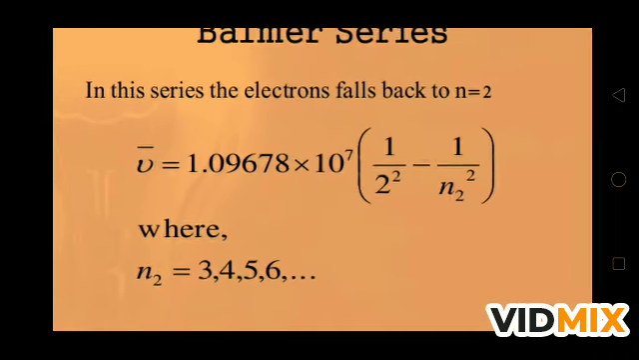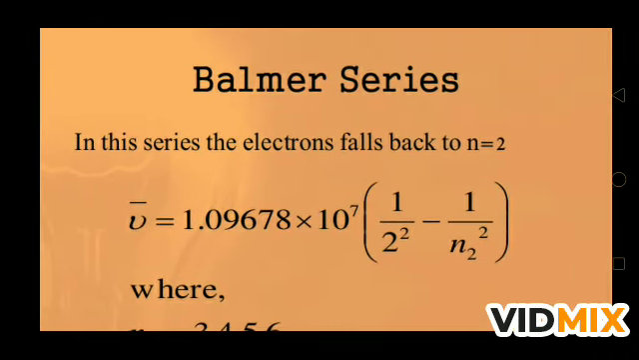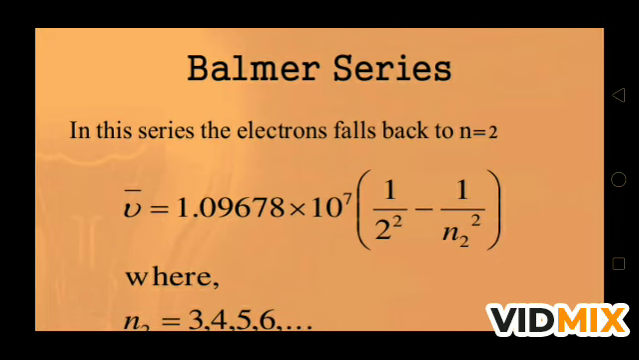Now for the Balmer series, in this series the electron falls to n2. From any energy level, the electron falls to n2, means this is the stopping level, n2.